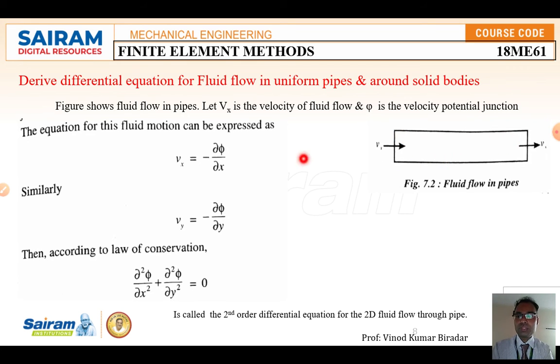So the equation for this fluid motion can be expressed, we already know this. vx is equal to minus dou phi by dou x. Similarly, vy is equal to minus dou phi by dou y. According to the law of conservation of mass, you have to add these two equations and square it. That is dou square phi by dou x square plus dou square phi by dou y square, which is equal to 0. This equation we are going to call a second order differential equation for 2D fluid flow through a pipe.